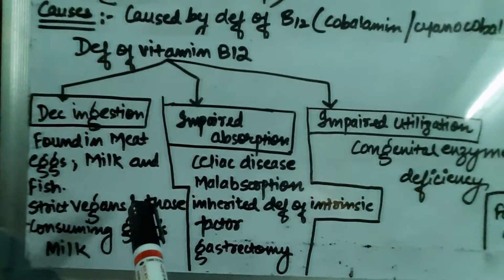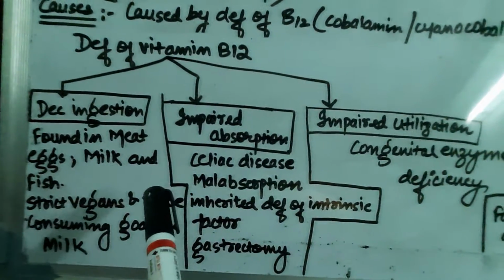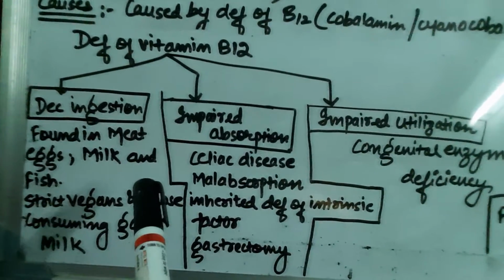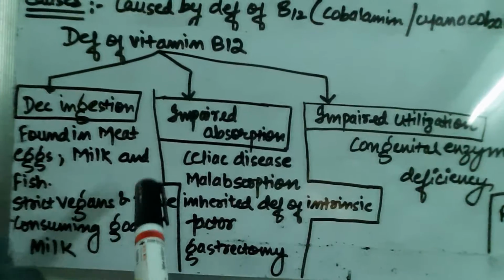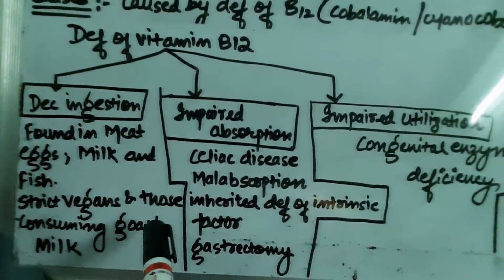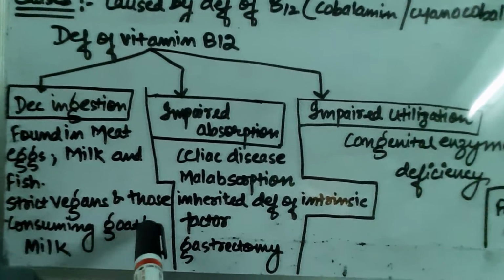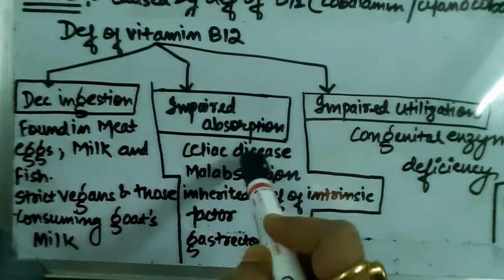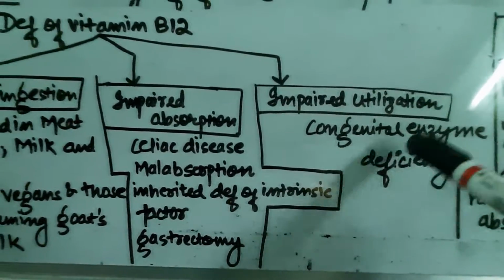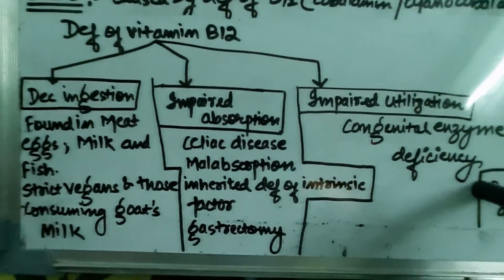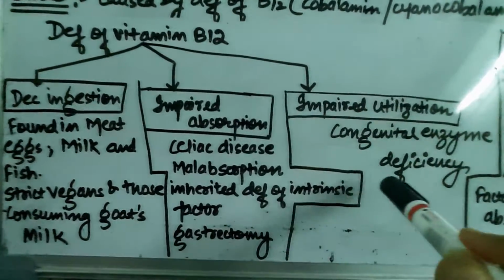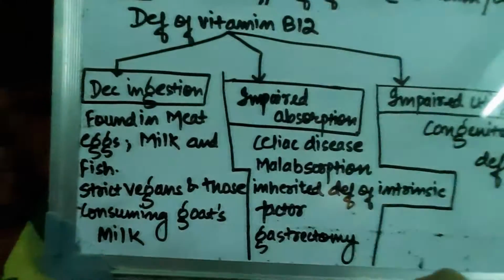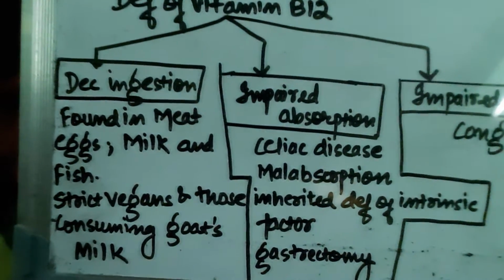Either there is decreased ingestion, that is, you are taking the vitamin B12 in less amount than the recommended dietary allowance, or you are taking vitamin B12 as per the recommended dietary allowance, but its absorption is impaired. And the third is impaired utilization. It could be because of any of the three given factors. Now let's discuss each of them. The first is decreased ingestion.